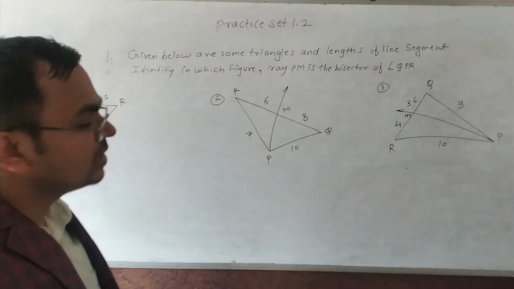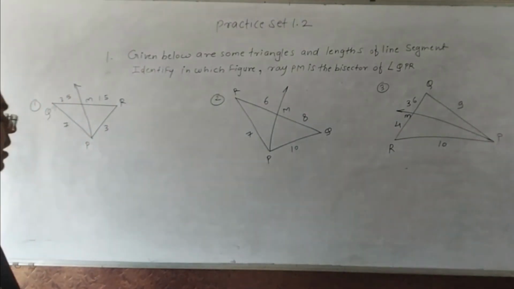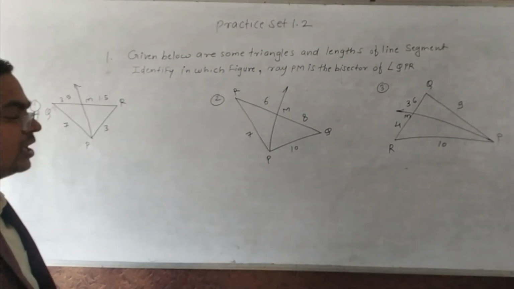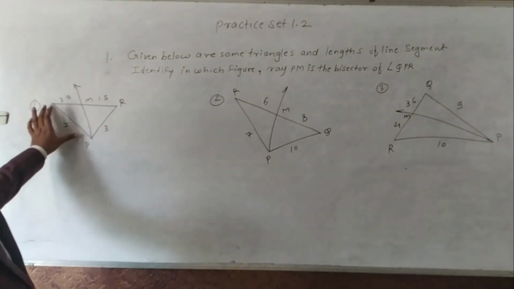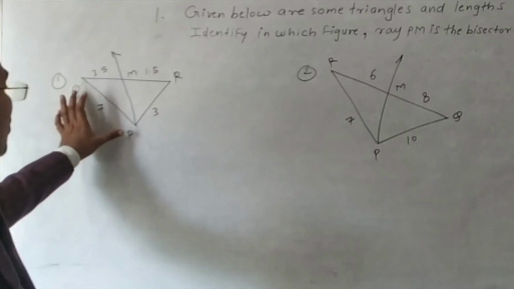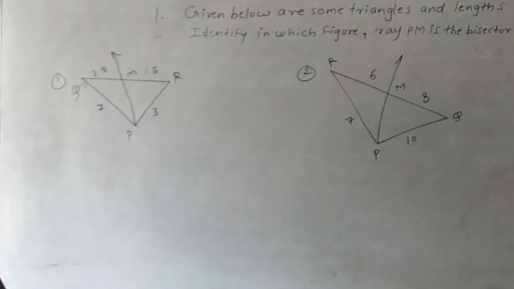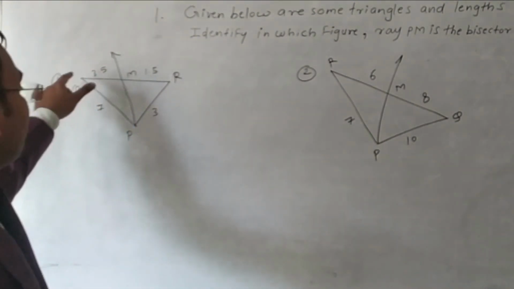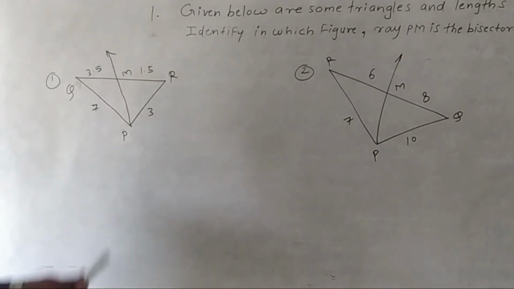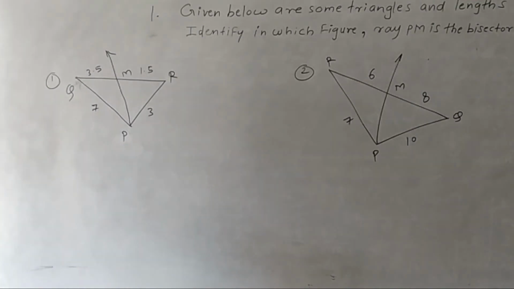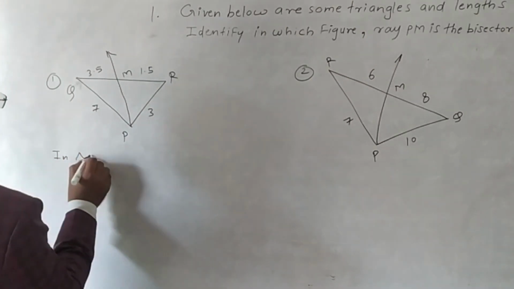To prove this sum, we need to use the converse of the angle bisector property. In the converse of the angle bisector property, we need to prove a ratio equal, means ratio of corresponding sides, means PQ upon PR is equal to QM upon MR. To prove that ray PM is the bisector of angle QPR as per the converse of the angle bisector property, we need to divide, here we have measures in triangle PQR.